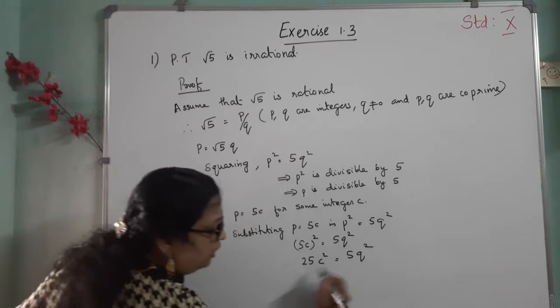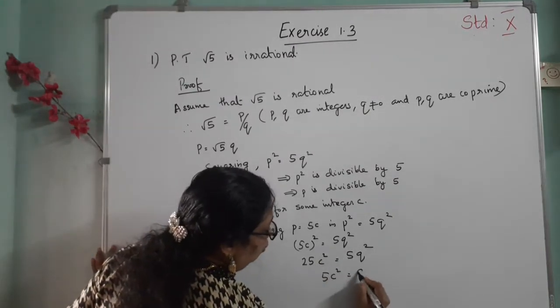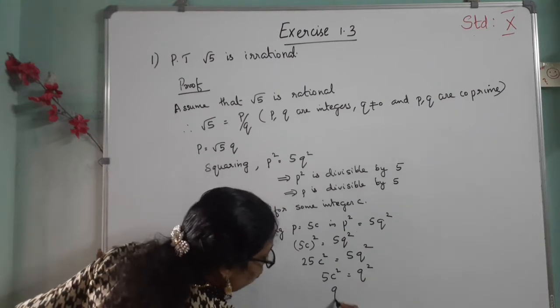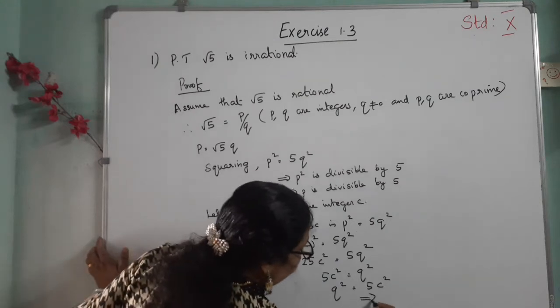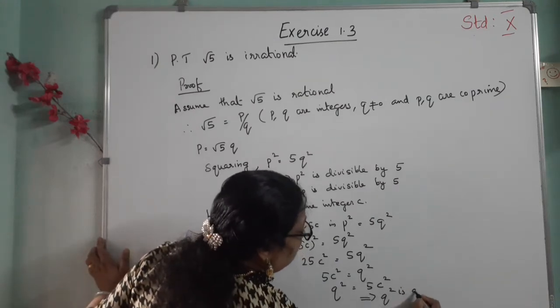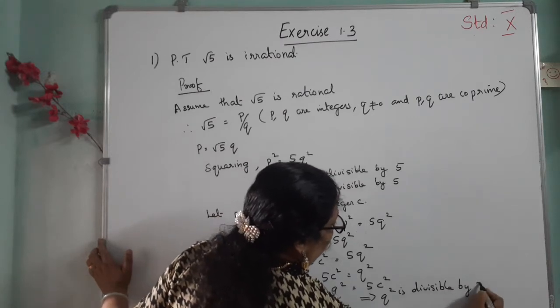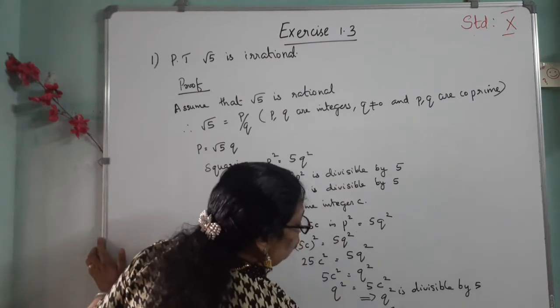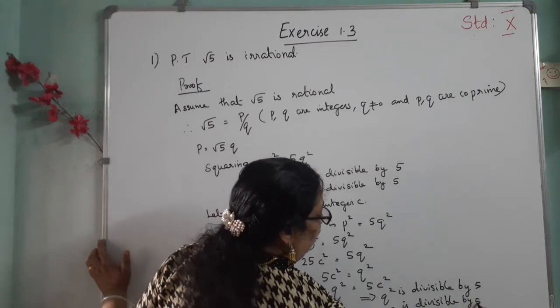We can cancel 5 on both sides. Here 5c square is equal to q square, which implies q square is divisible by 5. That means q is divisible by 5.